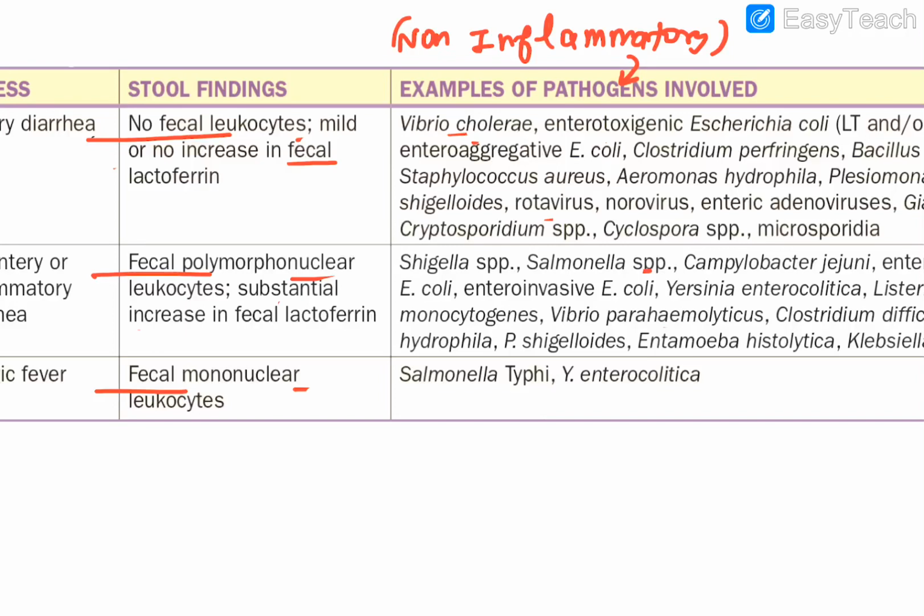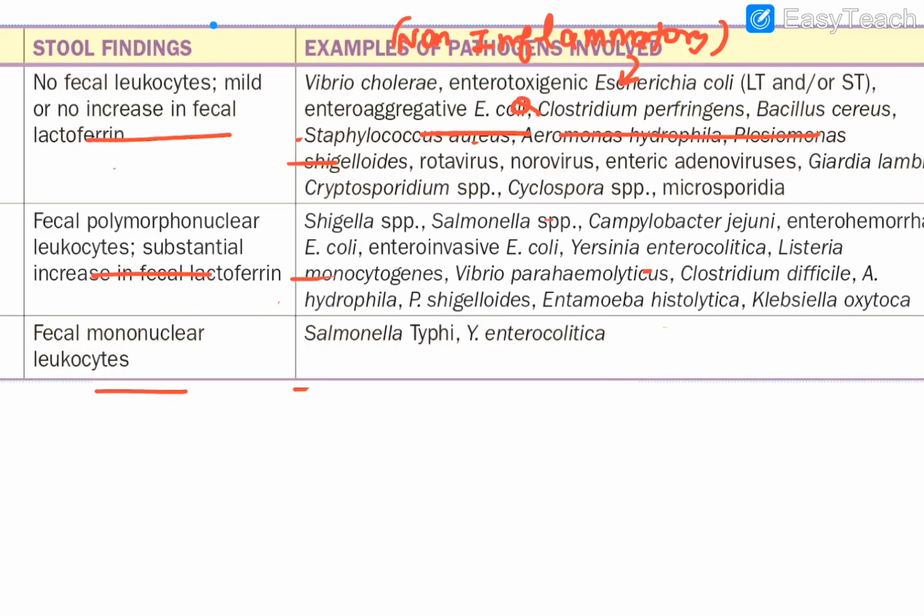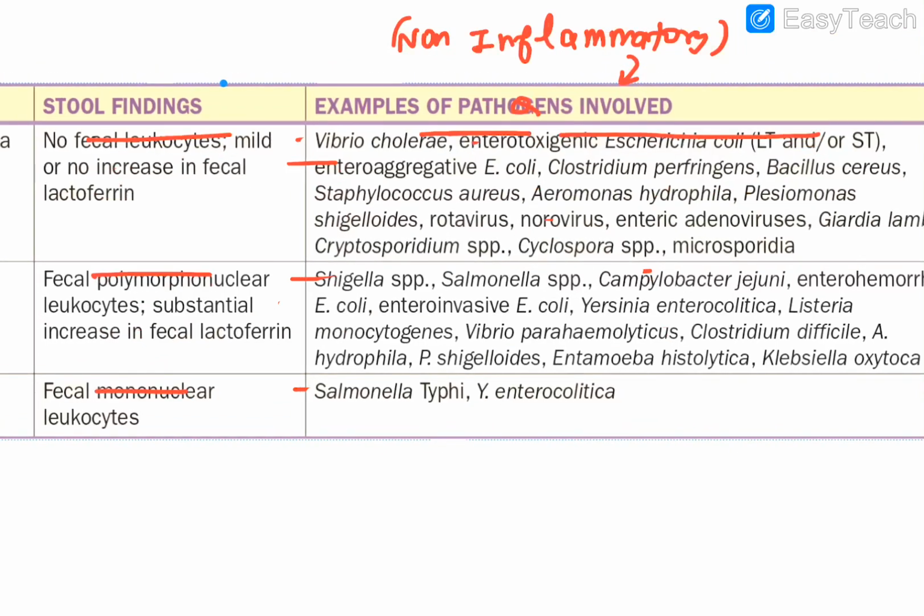So firstly, you have the non-inflammatory form of diarrhea. Remember in this, Vibrio cholerae. First question: is Vibrio cholerae, the cholera, inflammatory or non-inflammatory? This is a non-inflammatory form of diarrhea. Then, the brother of it, and the brother of it is what? Enterotoxigenic E. coli. The same mechanism is there in enterotoxigenic E. coli as in Vibrio cholerae. Remember this particular thing also.